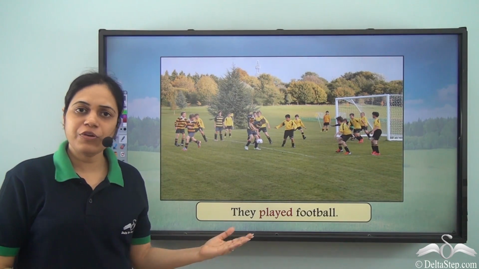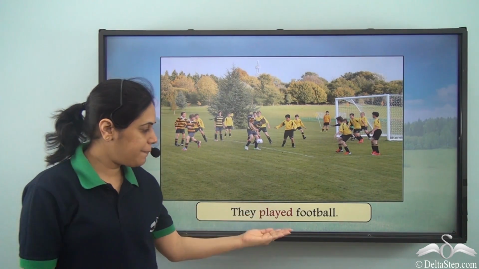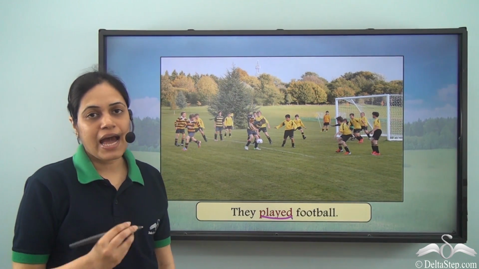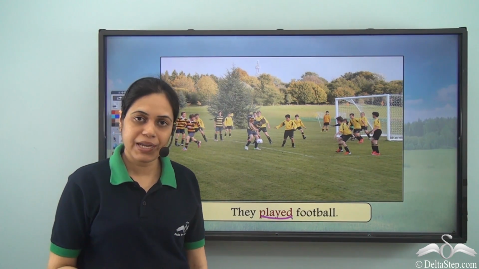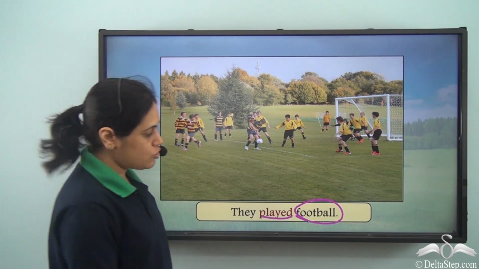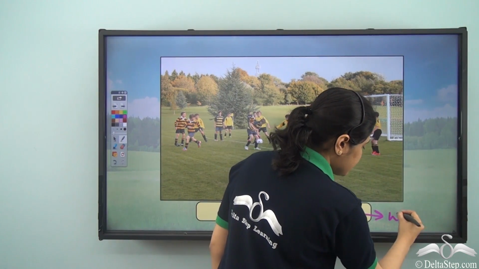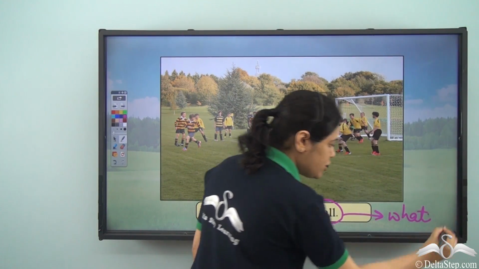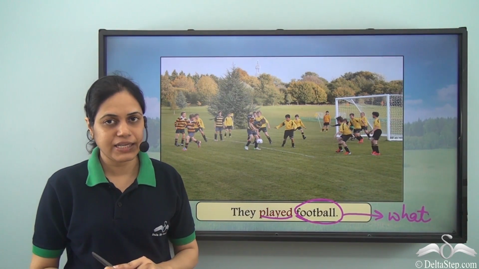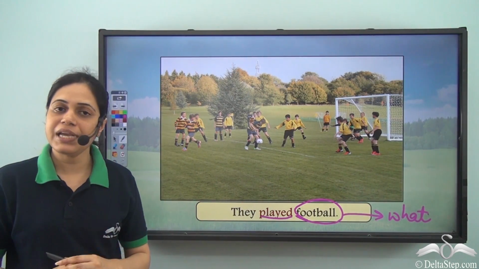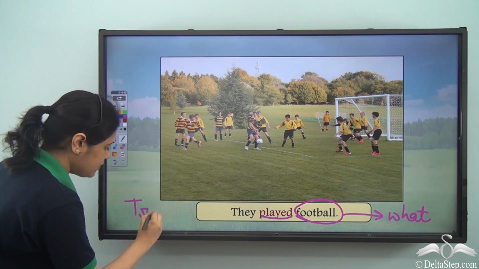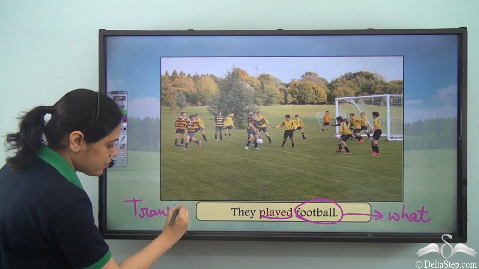So now if we look at this sentence, they played football. Played is the verb here. And if I ask, what did they play? The answer is football. So football is the answer to the question what? So football is an object of the verb played. So I can say that played is a transitive verb here.